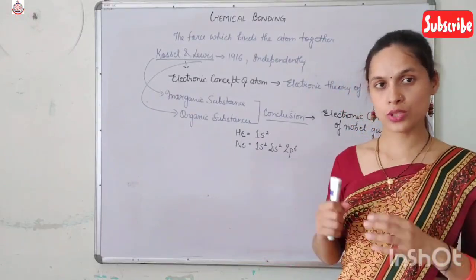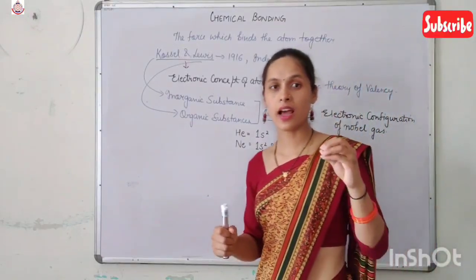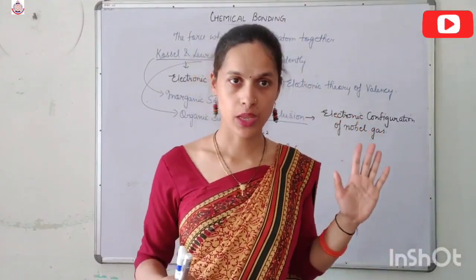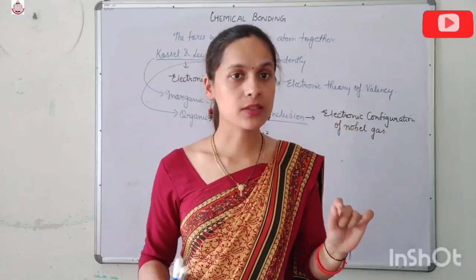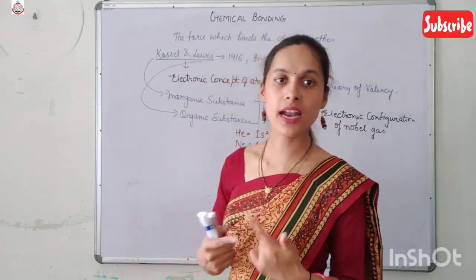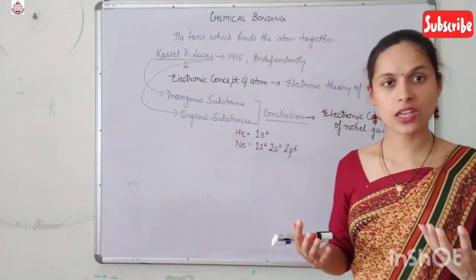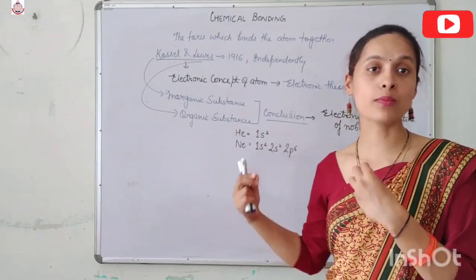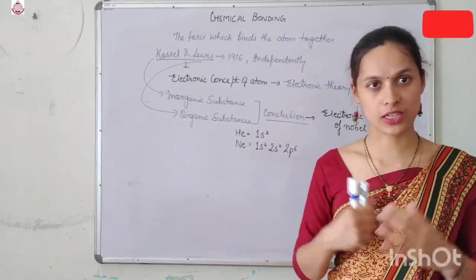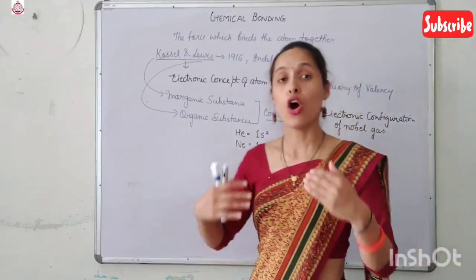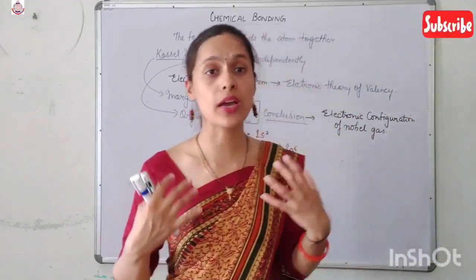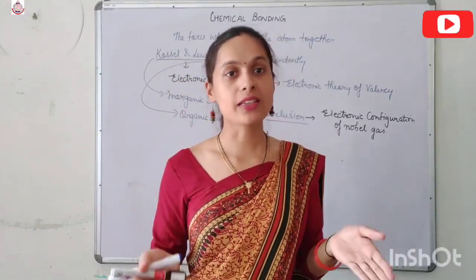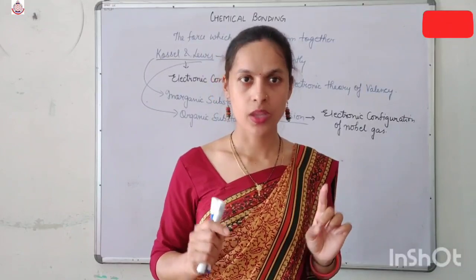So they concluded that noble gases are unreactive because their outermost orbital is fully filled, but other atoms are reactive, and they combine with each other because they want to complete their outermost electronic configuration. They want to complete their octet configuration and acquire the noble gas configuration, and because of this, atoms combine with each other.